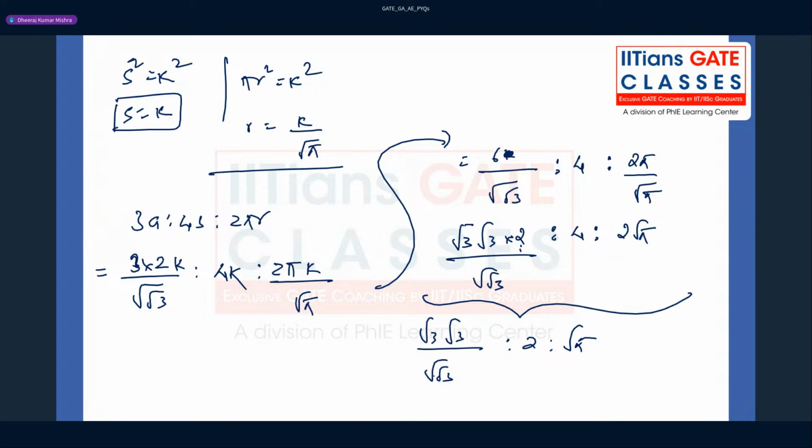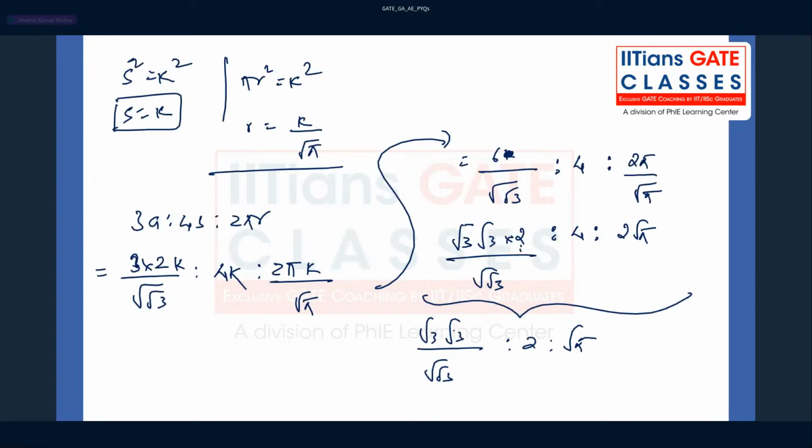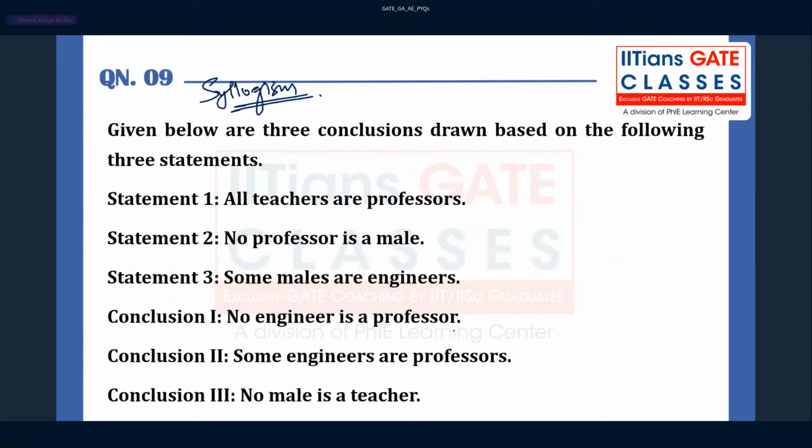It is nothing but square root of square root 3. That you have to keep in mind, guys, right? So in these options, this is very very important to keep in mind. So given below are three conclusions drawn based on the following three statements, right?